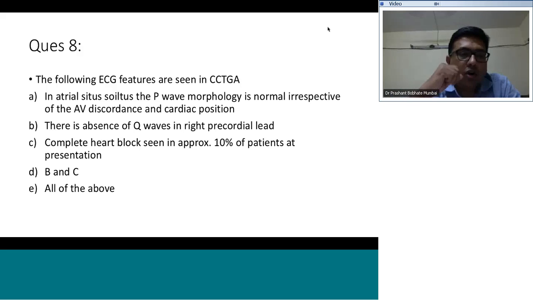So actually all of these statements are true, and the P-wave morphology is dependent upon the atrial situs, and it is not dependent upon AV discordance or the cardiac position. So if there is atrial situs solitus, the P-wave morphology is absolutely normal. As we all know, there is absence of Q waves in the right precordial lead, and 10% of the patients present with complete heart block.